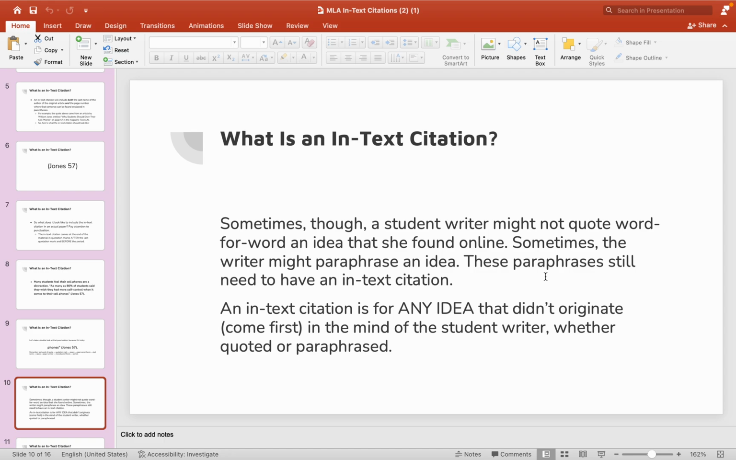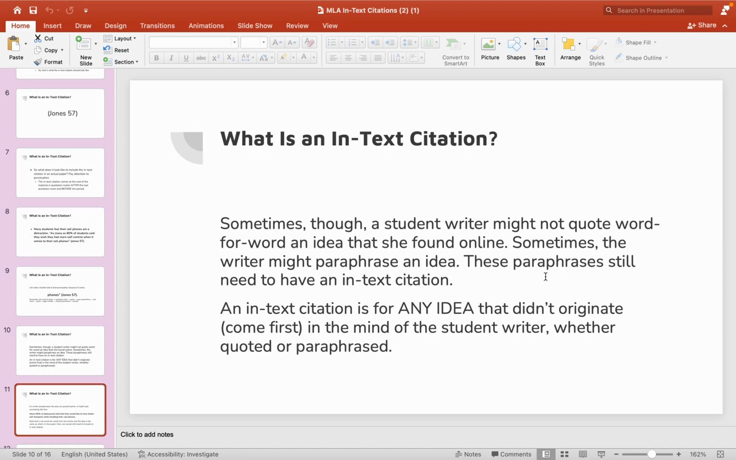Sometimes, though, a student writer might not quote word for word an idea that she found online. Sometimes the writer might paraphrase an idea, and so those paraphrases still need to have an in-text citation. So let's say you just remember that you read something once and you think it would fit in really well in your paper, so you want to use it, but you're not writing it word for word, and you can still do that, but you still have to put an in-text citation because you didn't think of it first.